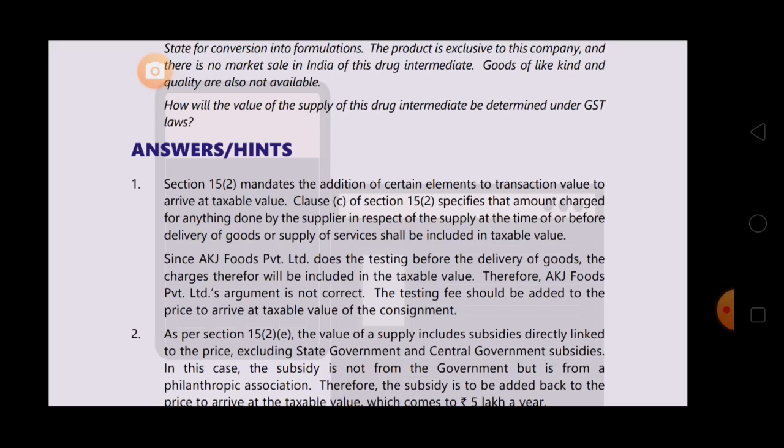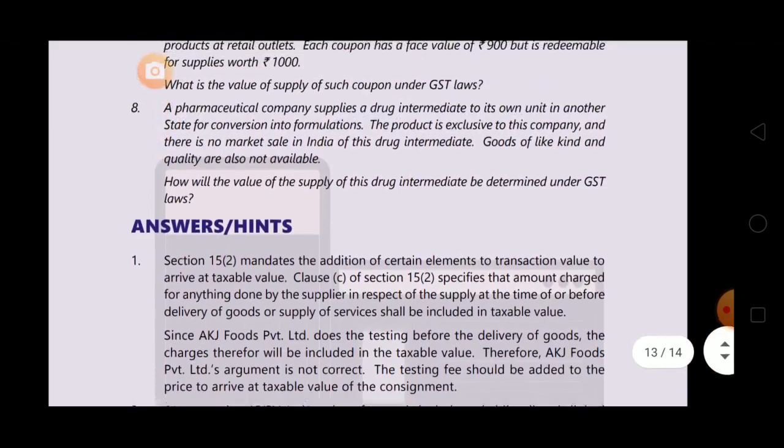Since AKG Foods Private Limited does the testing before the delivery of goods, the charges therefore will be included in the taxable value. Therefore, AKG Foods Private Limited's argument is not correct. The testing fee should be added to the price to arrive at taxable value of the consignment.